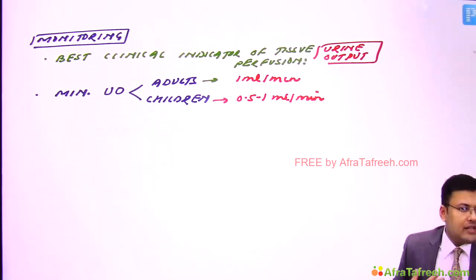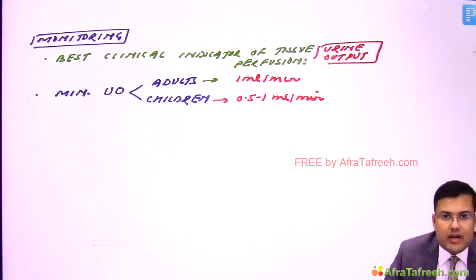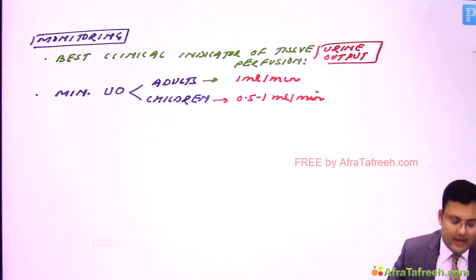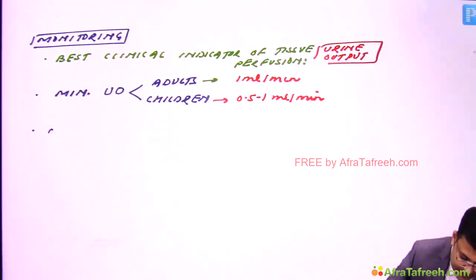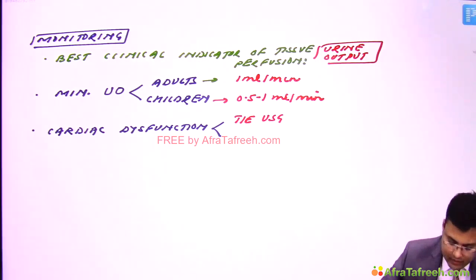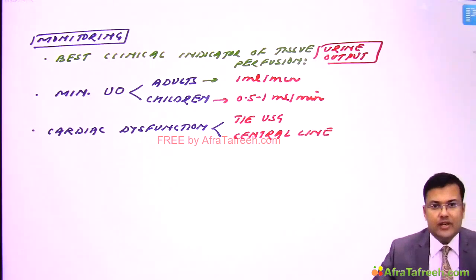Now imagine if a patient is having cardiac dysfunction. In that case, how do we do the monitoring? We perform transesophageal ultrasound or monitoring via a central line, so we go for CVP monitoring. Clear? So these are the questions related to monitoring.